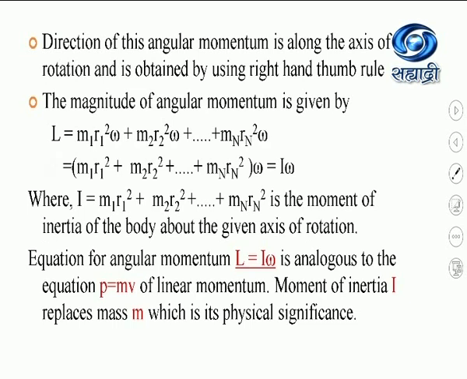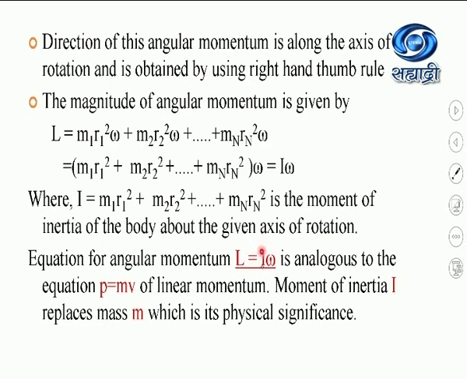So L will be equal to I into omega, and this equation is analogous to the equation P equal to M into V of linear momentum. Moment of inertia I replaces the mass, which is its physical significance. Omega in rotational motion is analogous to V, that is the linear velocity in translational motion.